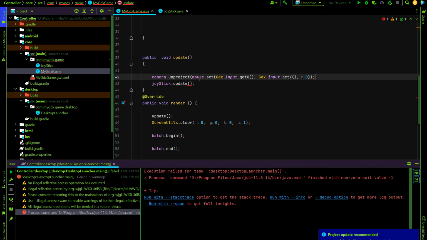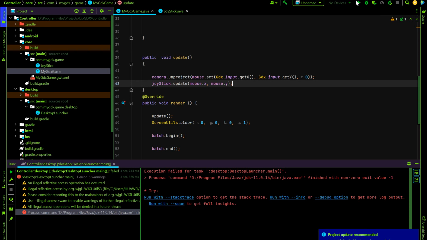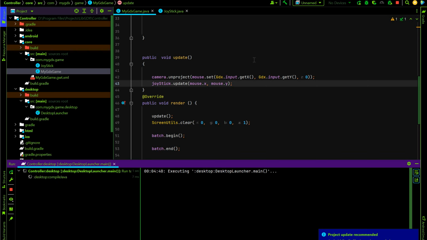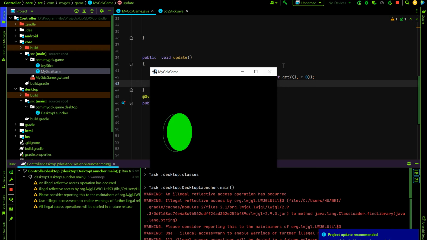This will make the mouse, basically this will give the original coordinates. So we can send the mouse X and mouse Y easily. Let's run the game. What has changed? Oh man, this is so big.